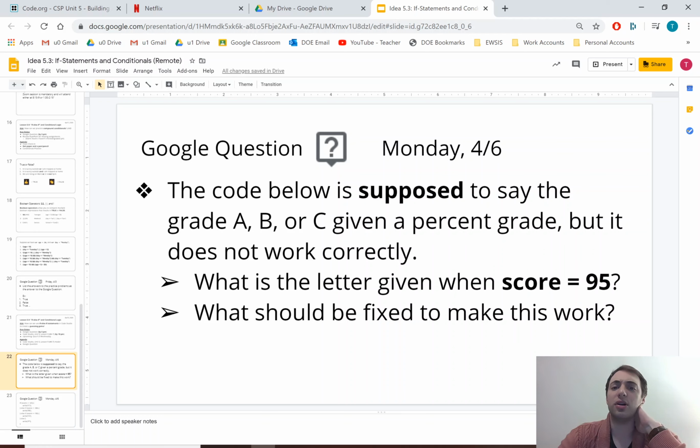The code below is supposed to say the grade A, B, or C given a % grade, but it does not work correctly. I can read what is two parts? One, what is the letter grade given if you enter a score of 95? Two, what should be fixed in the code to make it work?